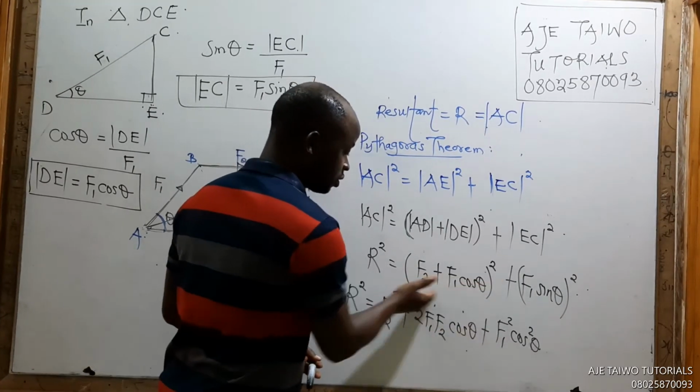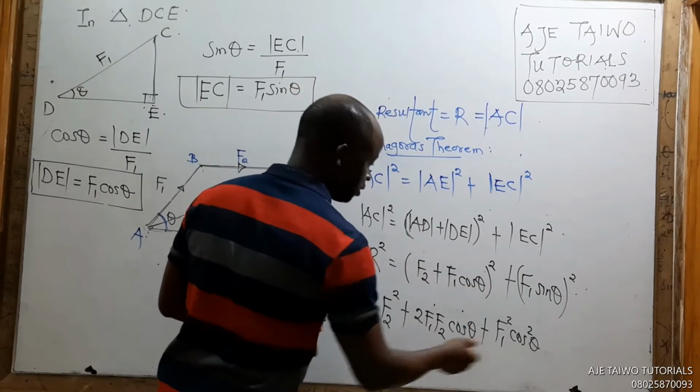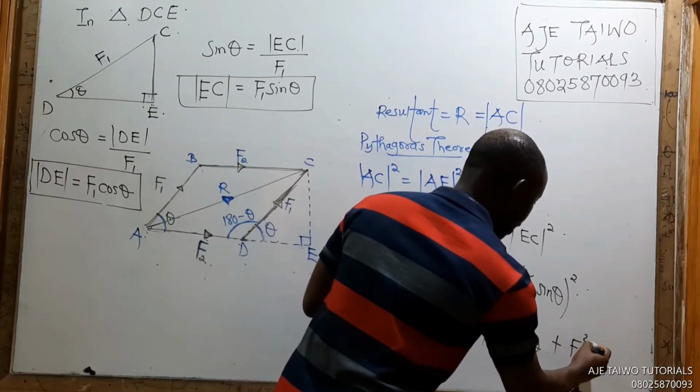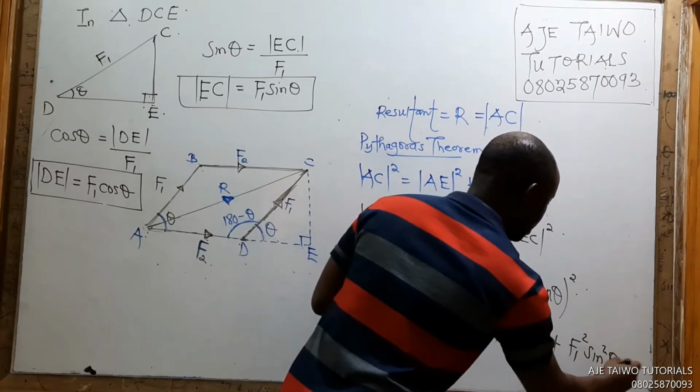If you doubt it, just write this thing twice and expand, you get this. So plus F1 squared sine squared theta.